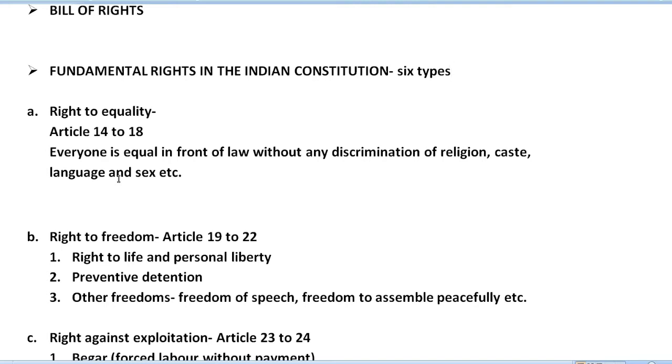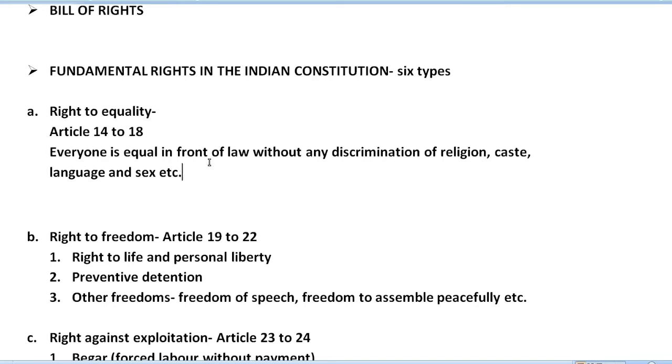Everyone is equal before the law. In front of the law, everyone is equal without any discrimination of religion, caste, language, and sex, etc. Apart from that, we also have prohibition of discrimination on grounds of religion, race, caste, sex, or place of birth, which I already said, just like equal access to shops, hotels, wells, tanks, bathing ghats, roads, etc.